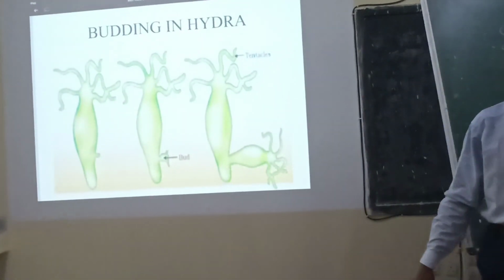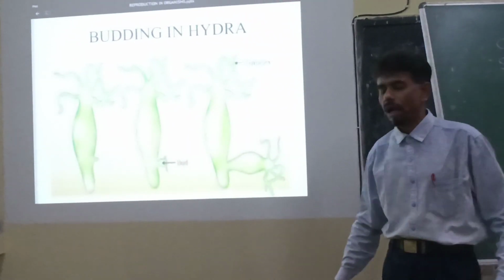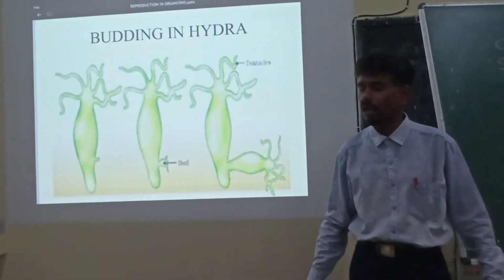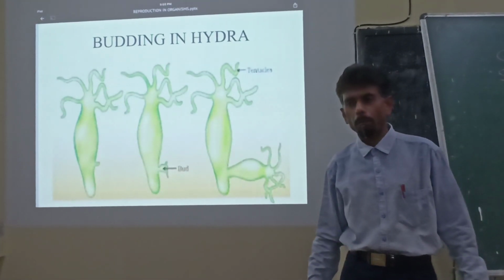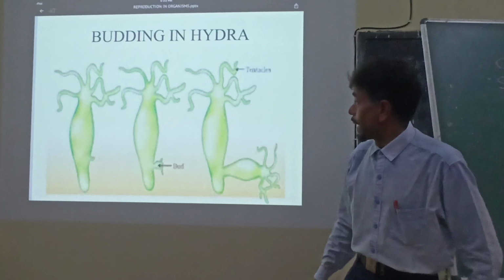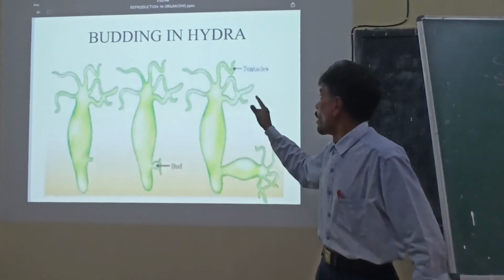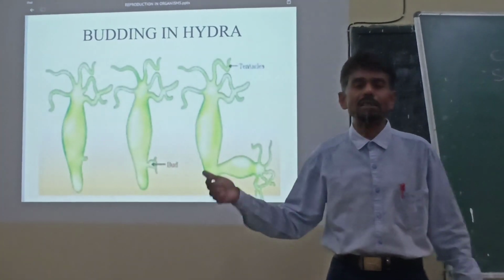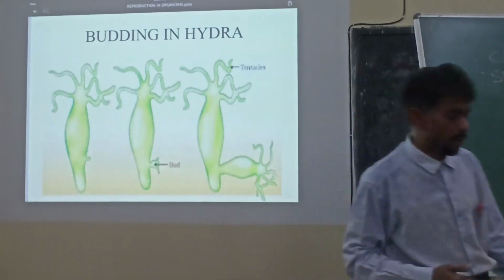In that way, budding is a very common type of asexual reproduction taking place in Hydra as well as in the case of yeast.